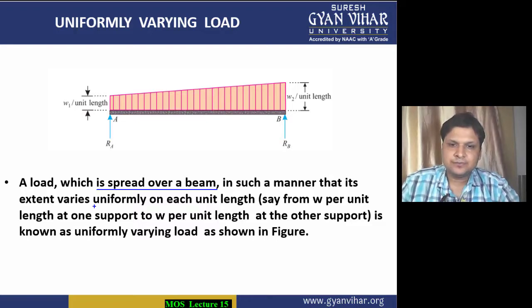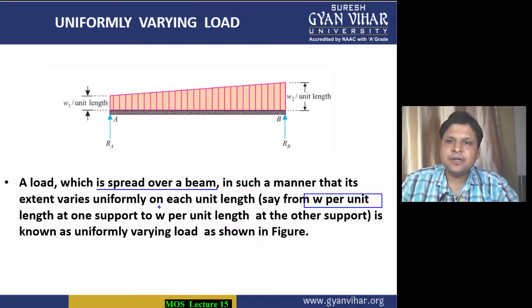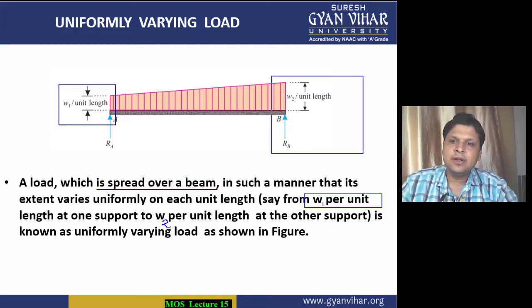That means that from one side it is W1 per unit length, and on the other end it will be increasing to W2 per unit length. So you can see that the load has continuously varied from one point to the other, from W1 per unit length to W2 per unit length. This means that this is the case of uniformly varying load.